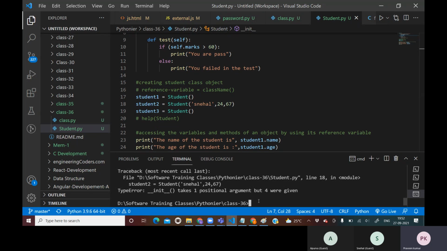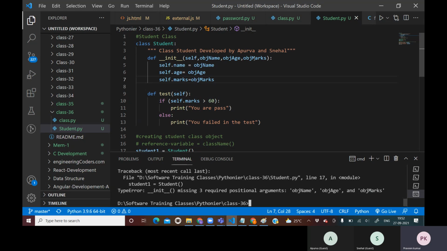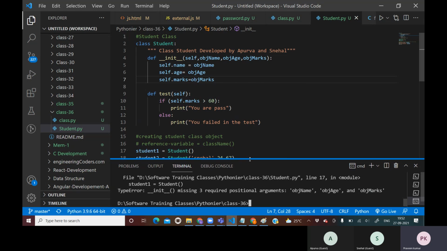Now, in this case, if I'm going to create student 3, see what it is saying. It says you are trying to create an object of a class which expects at least 3 arguments. Now, if you want to create an object of this class, then there is a bond which you need to fulfill.